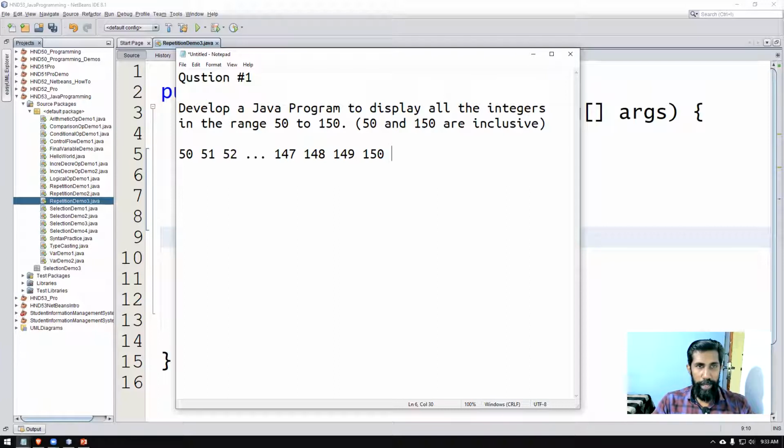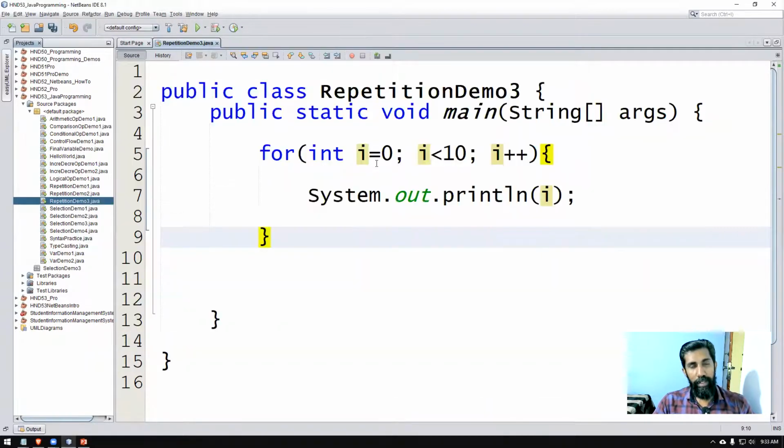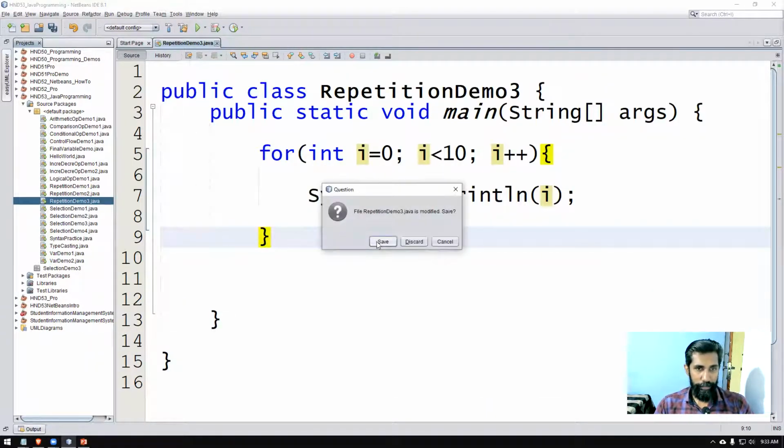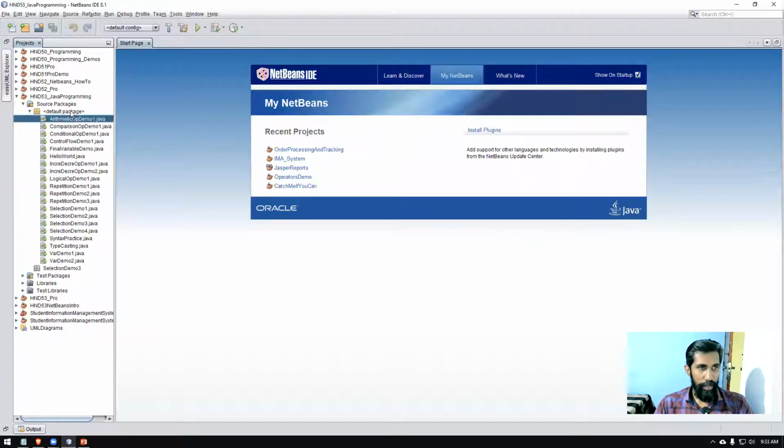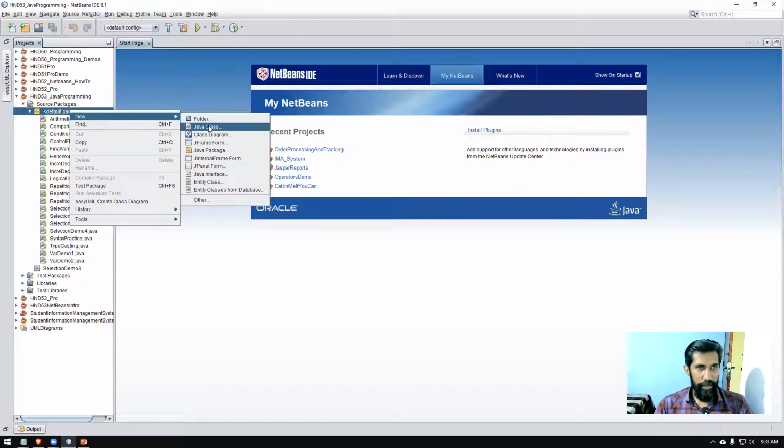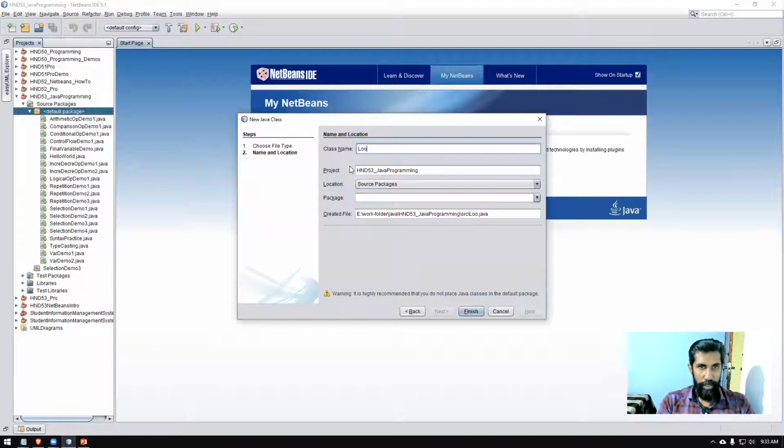So we are actually printing 100 integers. If you are printing 50 to 150, then we need to do the same thing again and again. Without a loop we can also do it, but it will be difficult. I'll show you. Let's call it loop quiz 1.